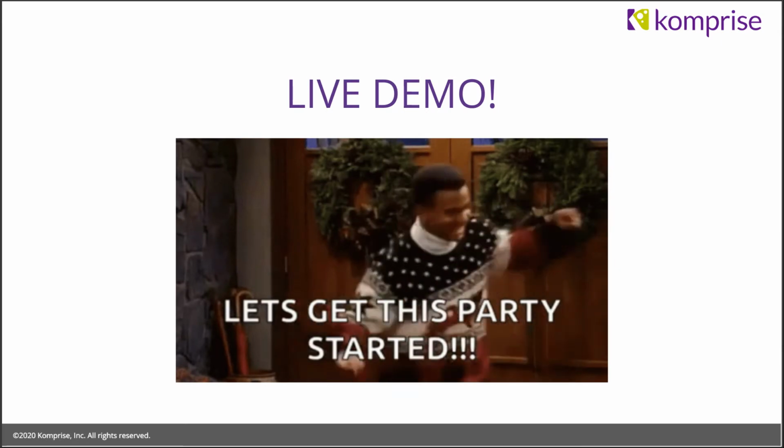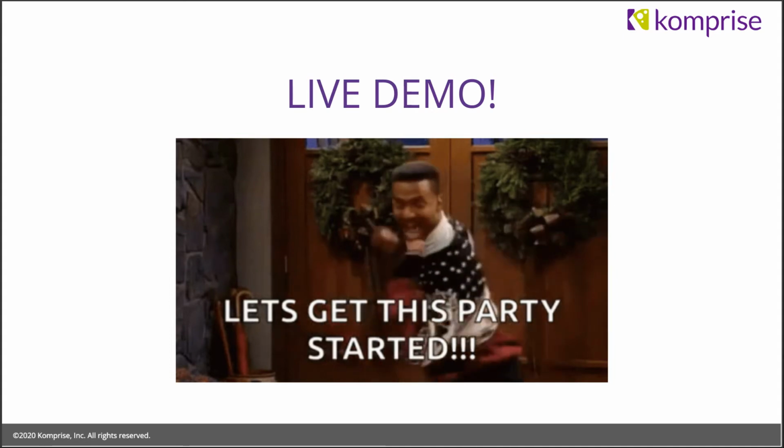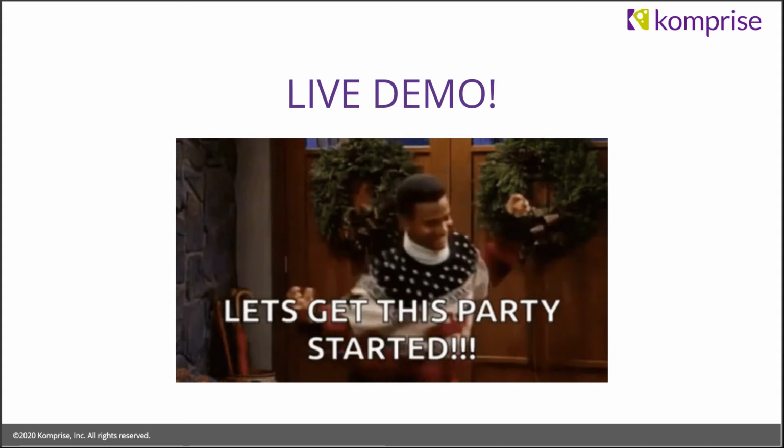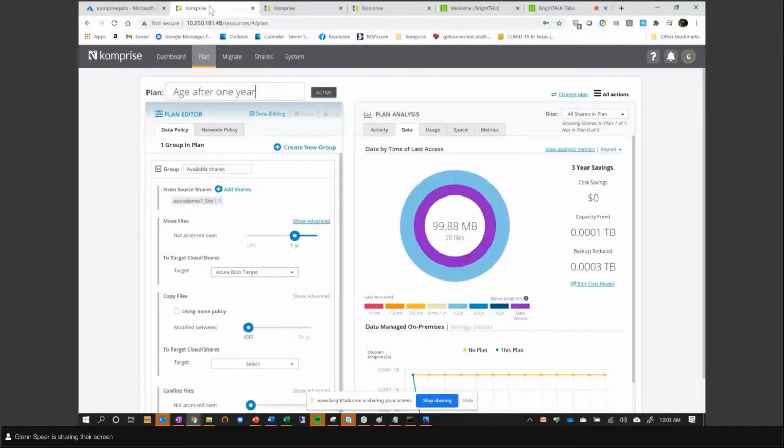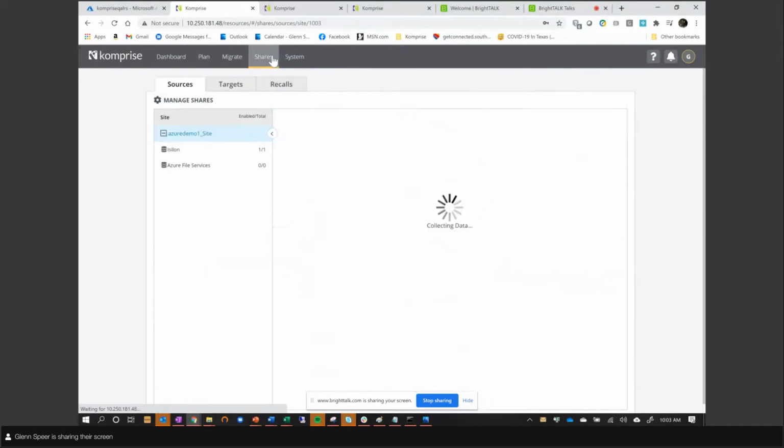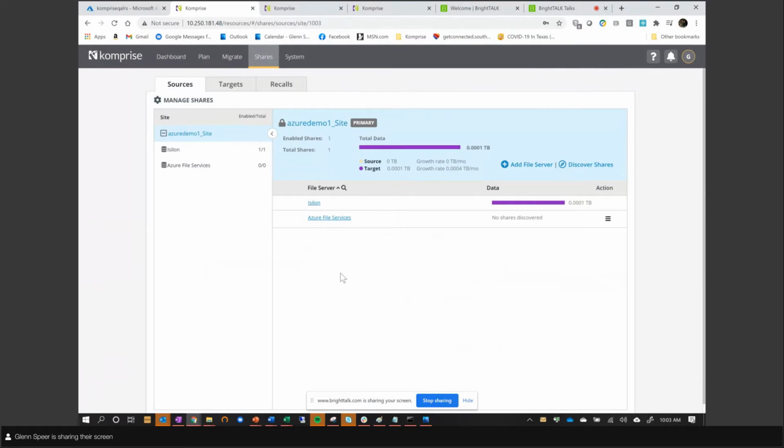All right, I'm going to share my screen here. Okay, so first of all, focus on Azure Files. Getting data from on-prem to Azure Files can be quite a task. Komprise can help you here and make it very easy. So first thing you do is set up Azure Files as a source.